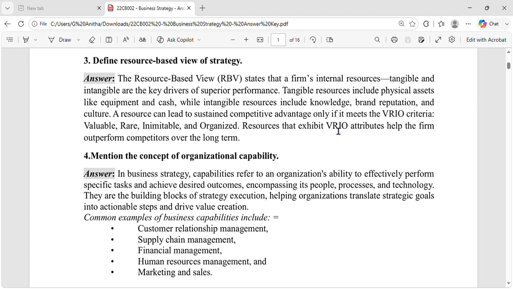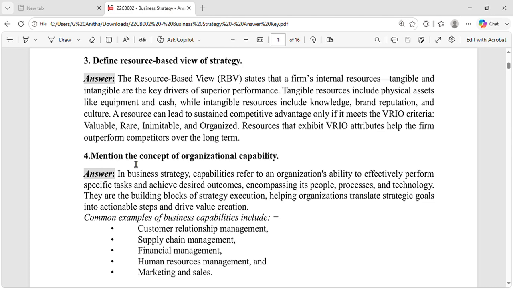Whenever it is using its resource for the strategy to stand out in business, it should satisfy the VRIO criteria. What is that VRIO criteria? The resource should be valuable, so that you stand out, and it should be rare so that other companies don't get it easily.